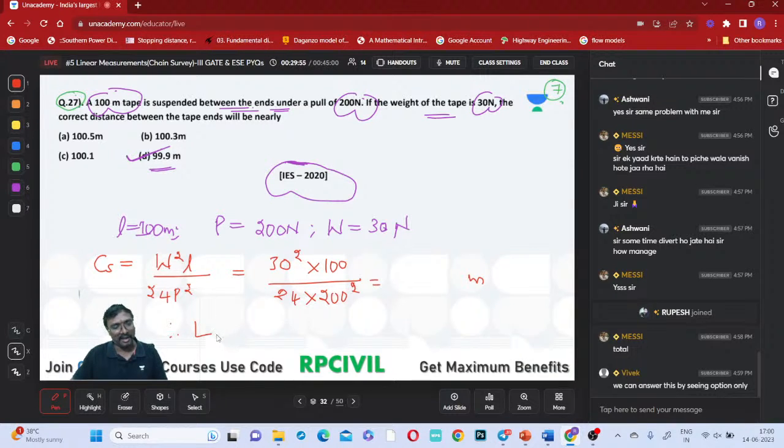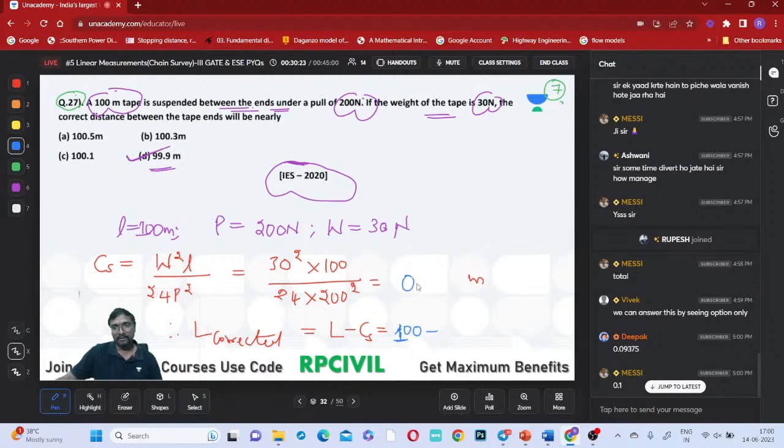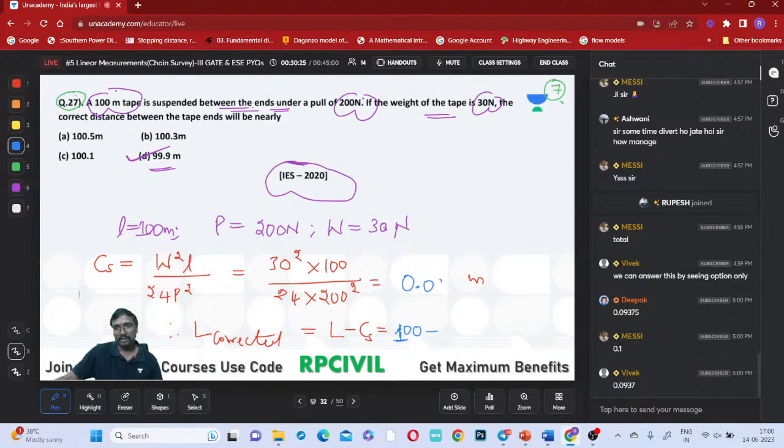Therefore capital L corrected will be equal to capital L minus Cs. What is the value? Tell me. 100 minus how much? What is the correction for this sag? 0.094, you can say.